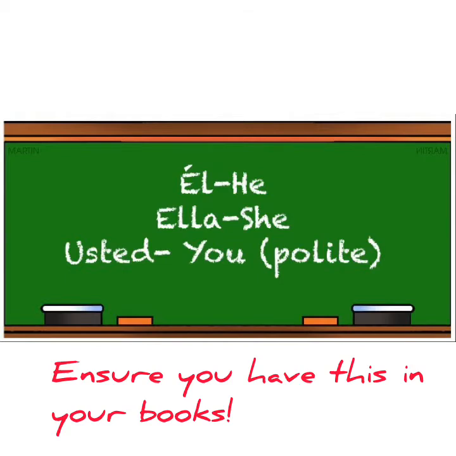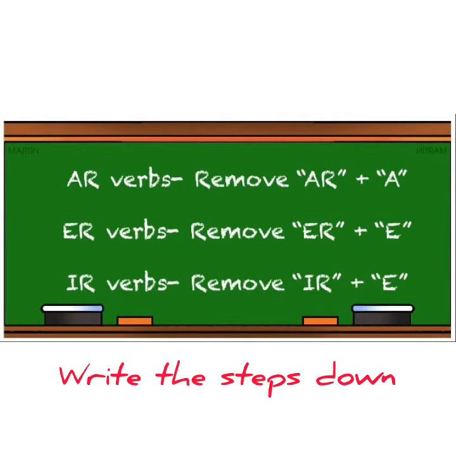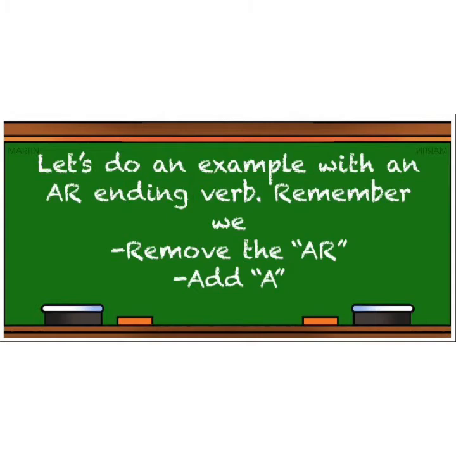So let us conjugate the verbs. For AR verbs, remove the AR and add an A. For ER verbs, remove the ER and add an E. For IR, remove the IR and add an E. So let's do an example with an AR ending verb. Remember, we're just removing the AR, then we're going to be adding an A.